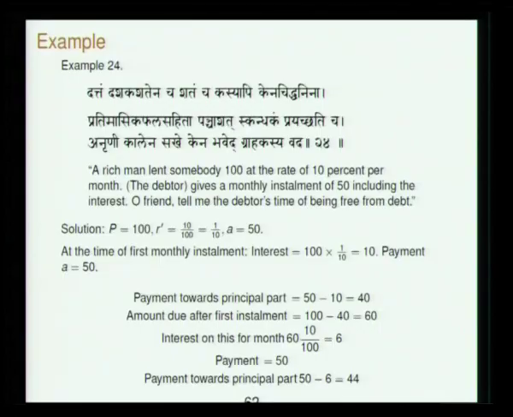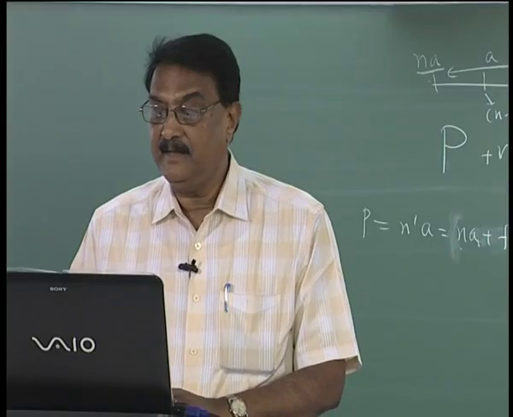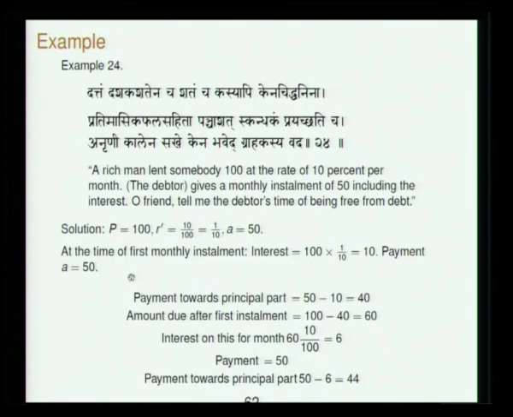Let me give an example, since we have run out of time. A rich man lends somebody 100 at the rate of 10% per month. The debtor gives a monthly installment of 50 including interest. Oh friend, tell me the debtor's time of being free from debt. So P is 100, the rate of interest is 10% per month, which is high, but anyway. A is 50, the amount of installment. At the time of the first monthly installment, the interest is 100 into 1 by 10, which is 10, and the payment is 50.